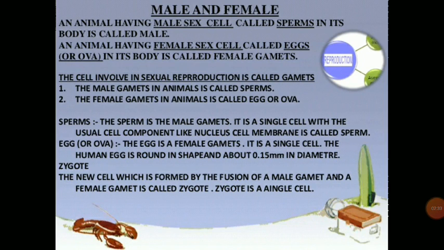Sperms. The sperm is the male gamete. It is a single cell with the usual cell components like nucleus and cell membrane. Egg or ova. The egg is a female gamete. It is a single cell. The human egg is round in shape and about 0.15 mm in diameter. Zygote. The new cell which is formed by the fusion of a male gamete and a female gamete is called zygote. Zygote is a single cell.